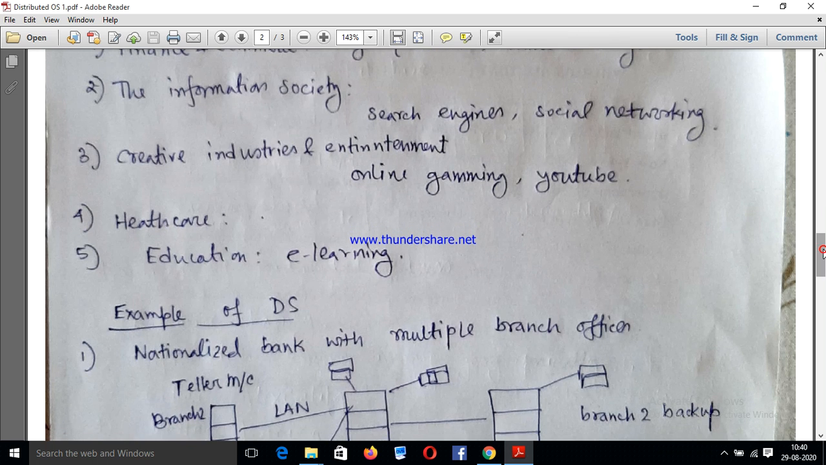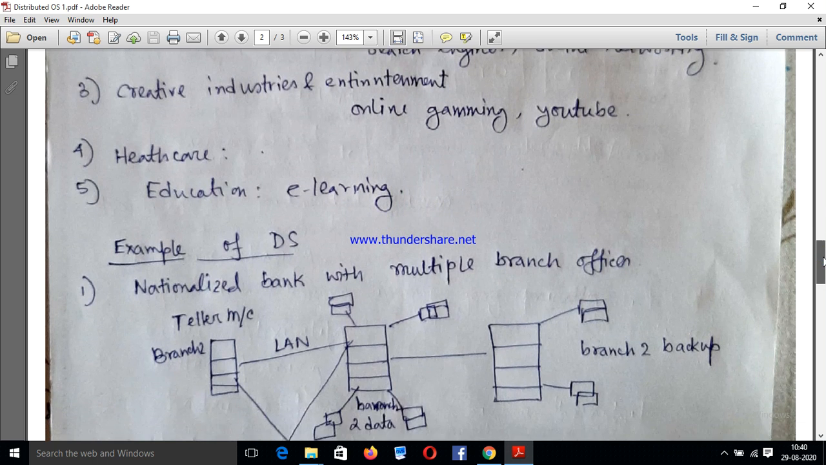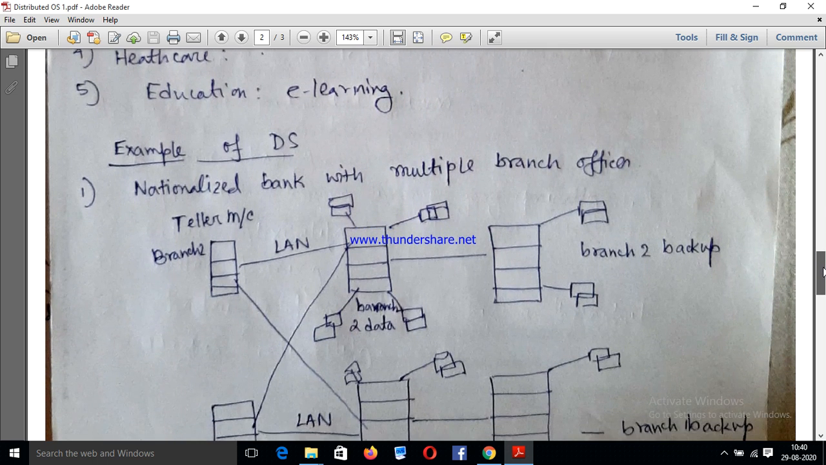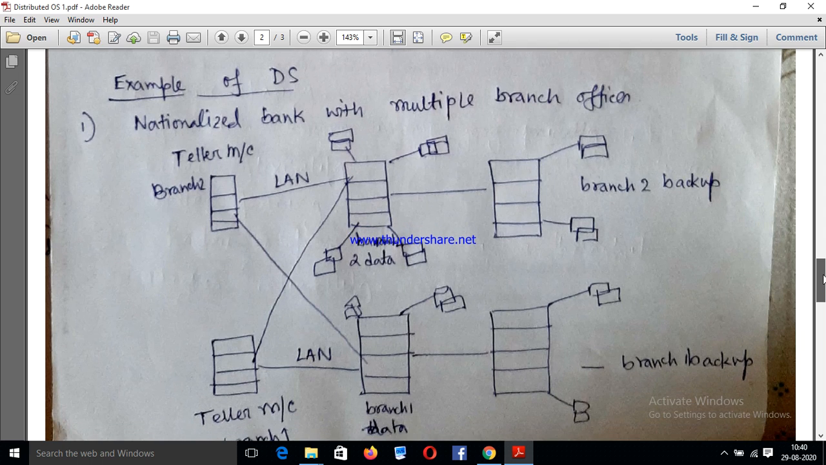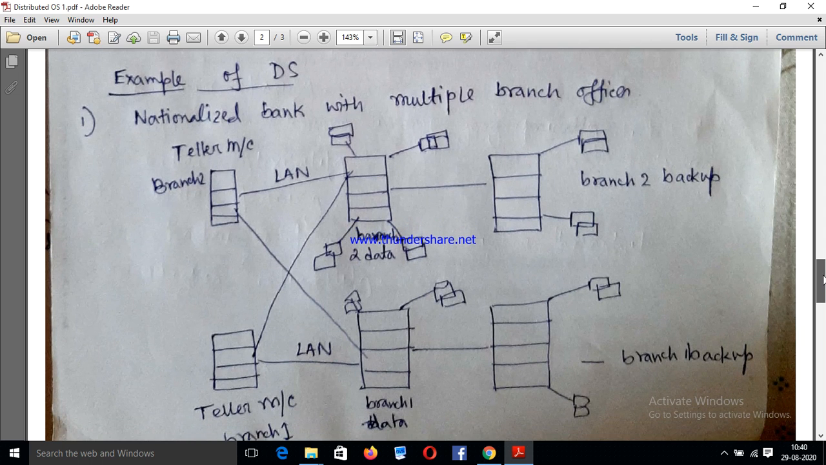Now we will see one example of distributed operating system. See that example very carefully.